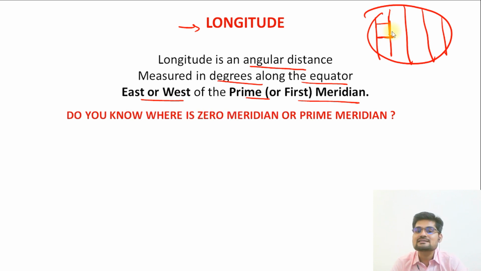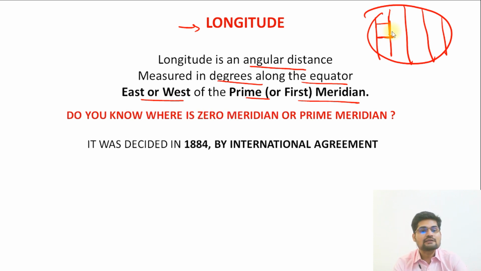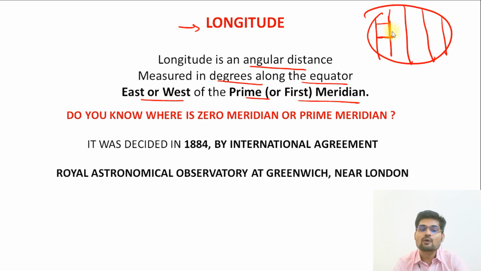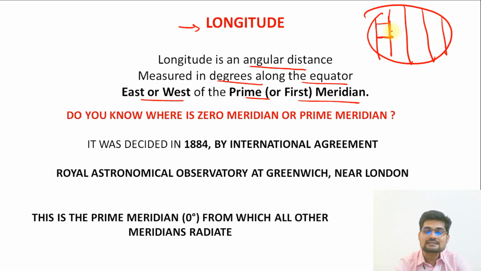So do you know where this zero meridian or prime meridian is? It was decided in 1884 by international agreement that the Royal Astronomical Observatory at Greenwich, that is near London, is considered to be the 0-degree meridian. That is the prime meridian that we say, the 0-degree meridian. So that is important, the Greenwich Observatory at London.